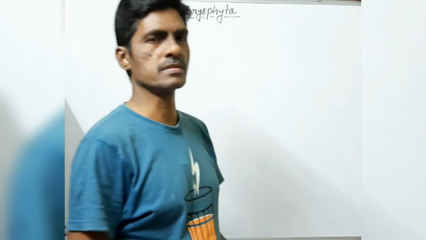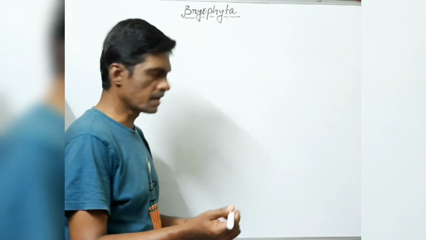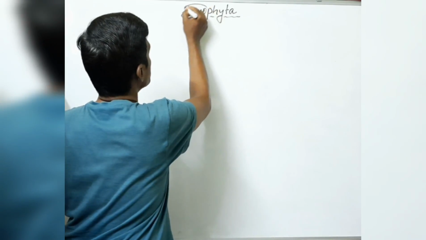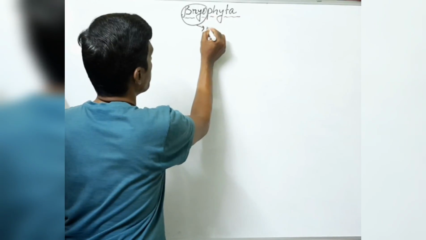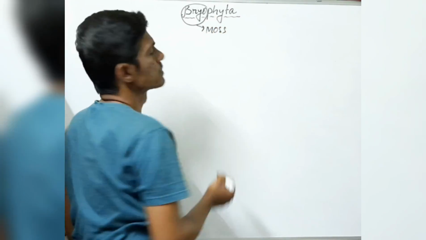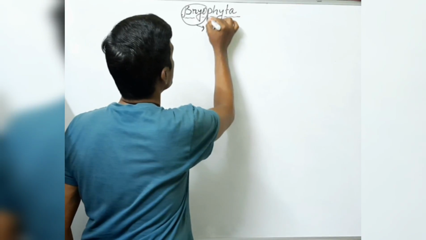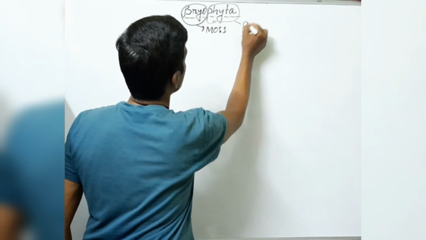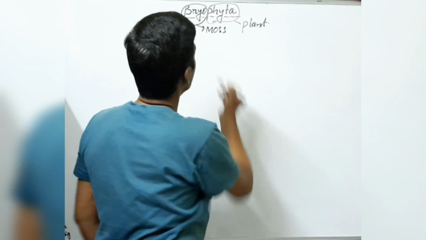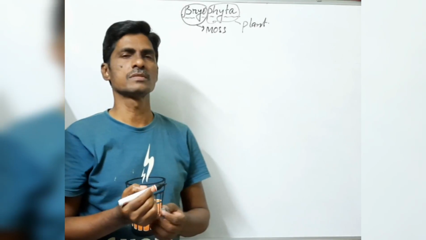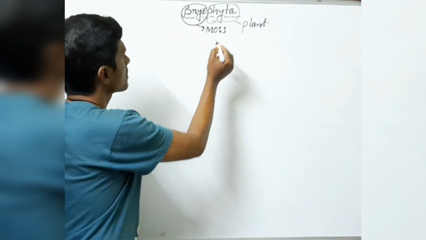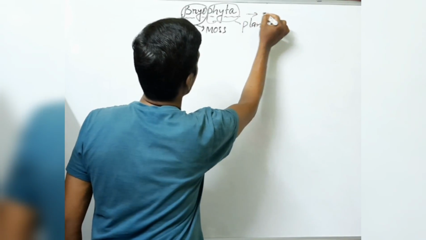Today we'll start the first year plant kingdoms. In plant kingdoms, the most important chapter is called Bryophyta. So today I will discuss that Bryophyta. Bryo means moss, and phyta means plant. So Bryophyta is also called the moss plant, and it is also called the amphibious plant.